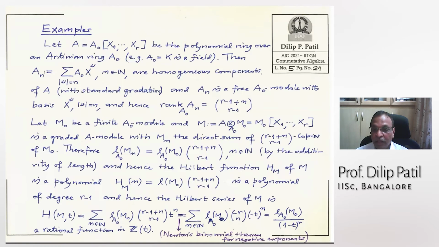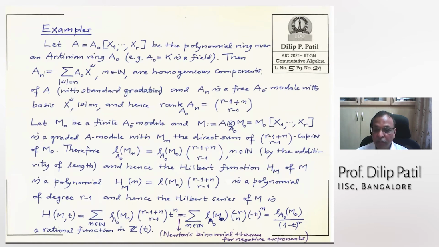And hence the Hilbert function H_M of M at n, this is the value of the function at n, is actually a polynomial function, a polynomial in n, and the degree of this polynomial is r minus 1. This binomial is always a polynomial in n with degree r; n choose r is a polynomial in n of degree r. That is very easy, that is simply by the definition of n choose r.